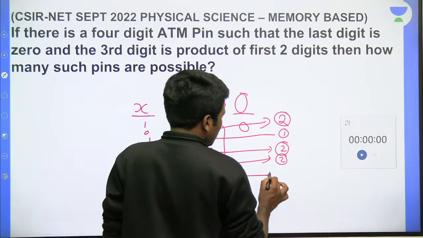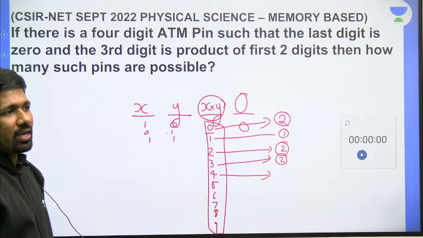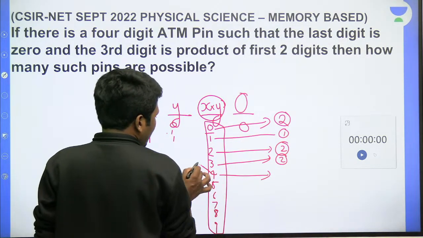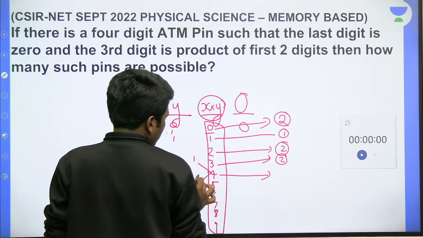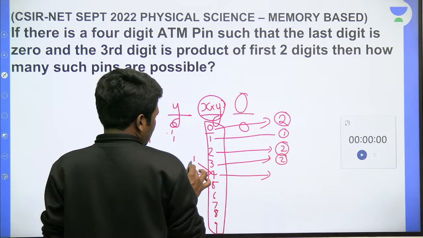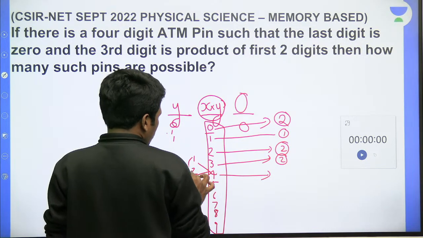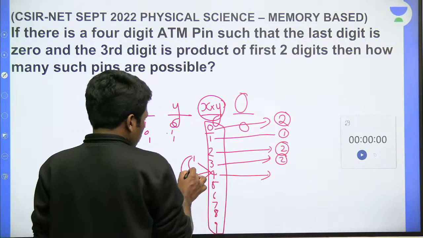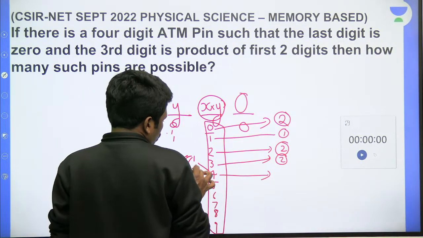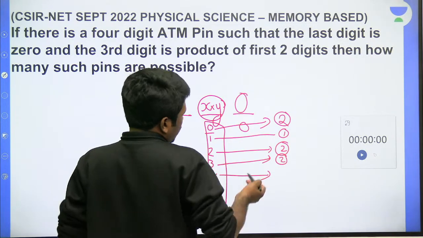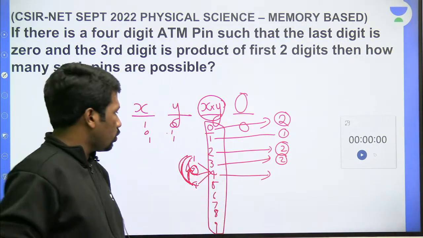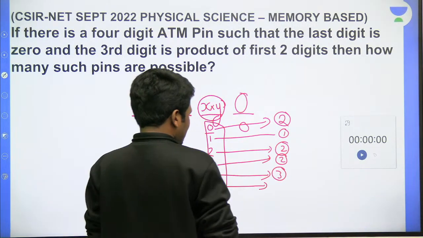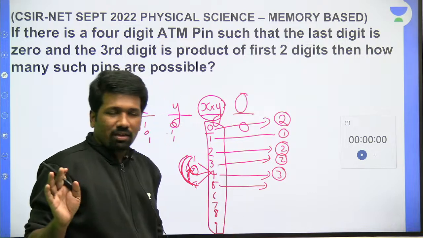For 4, if the idea of prime and composite numbers is clear, you can do this faster. 4 has 3 factors. 1 is a factor, 4 is a factor, 2 is also a factor. So all the combinations are possible: 1 into 4, 4 into 1, 2 into 2. That is 3 possibilities for 4 to be the last digit. Are you all understanding what I am saying?